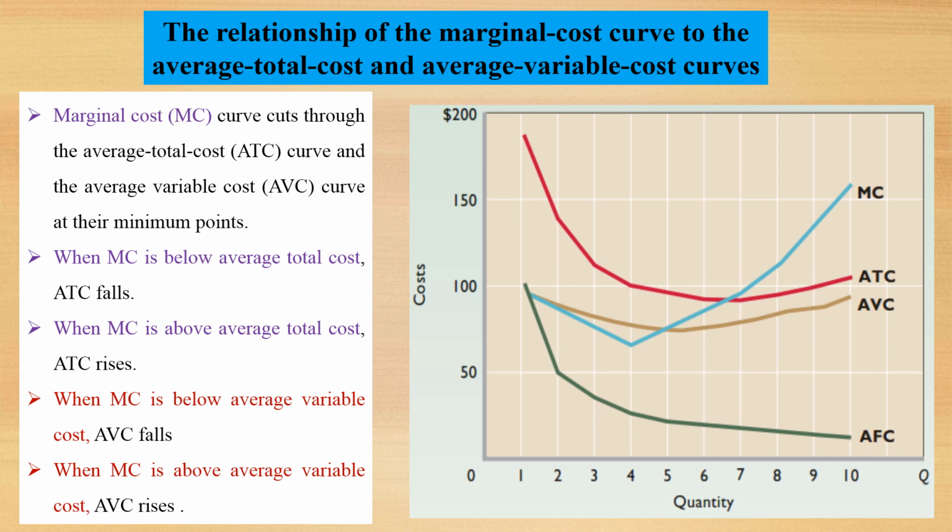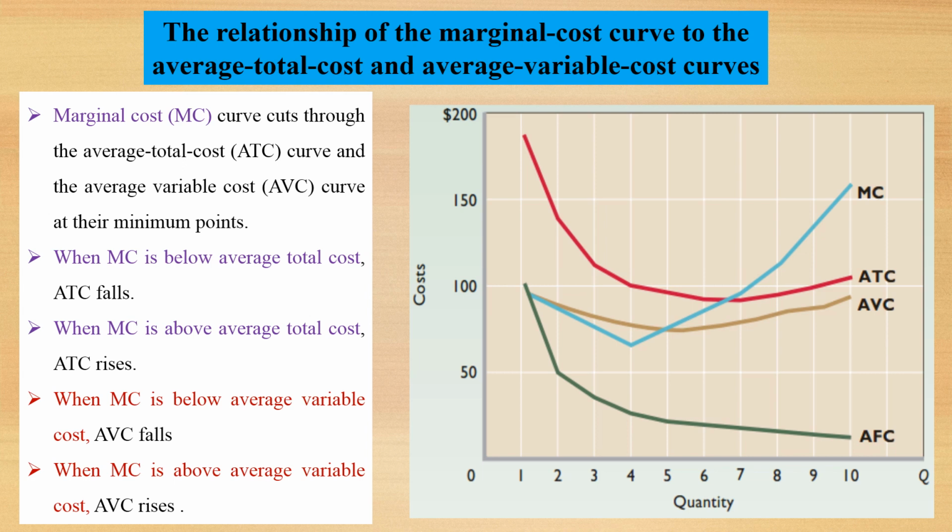When marginal cost is below average variable cost, average variable cost falls. When marginal cost is above average variable cost, average variable cost rises. These curves show the relationship of the marginal cost curve to the average total cost curve and the average variable cost curves.